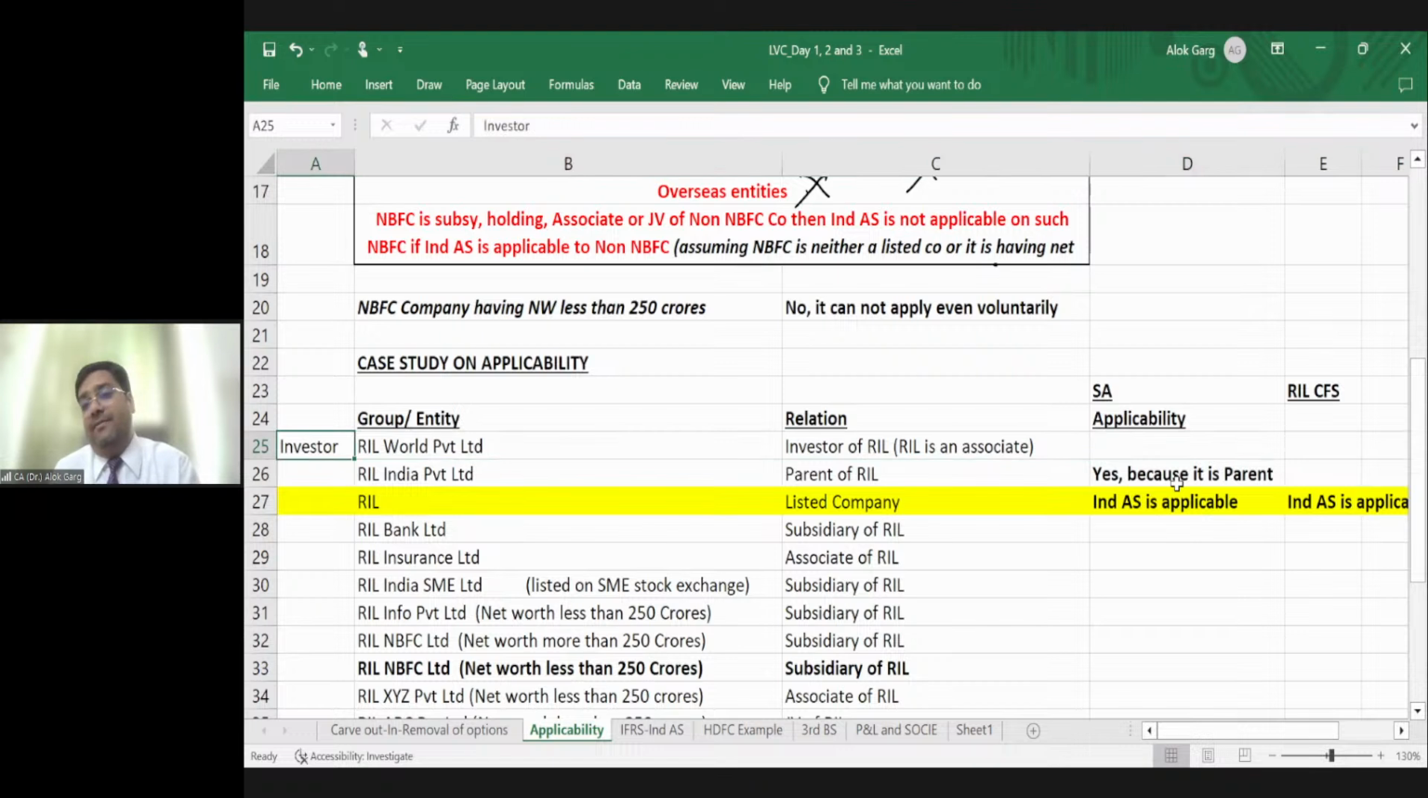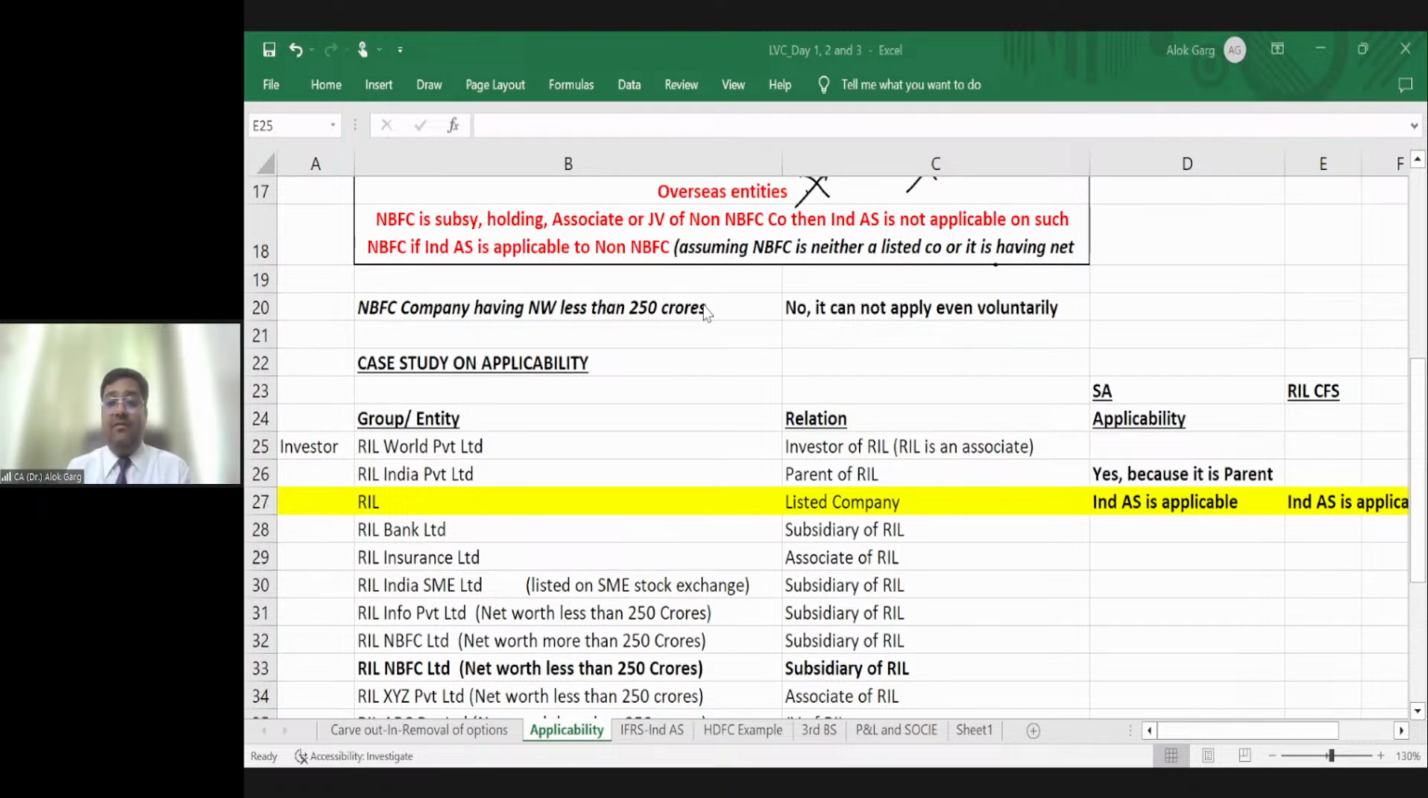There is a company, RIL World Private Limited. RIL World Private Limited is an investor of RIL, meaning Reliance Industries is an associate of RIL World Private Limited. Tell me whether Ind AS will be applicable to RIL World. Tell me, guys, whether Ind AS will be applicable or not. RIL World has invested 20% equity interest in RIL, so Reliance Industries is an associate.